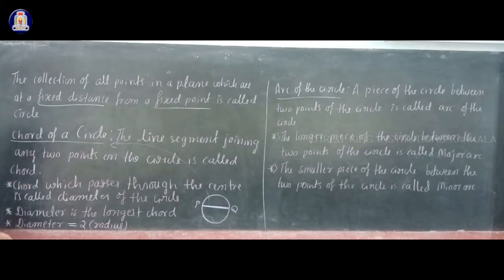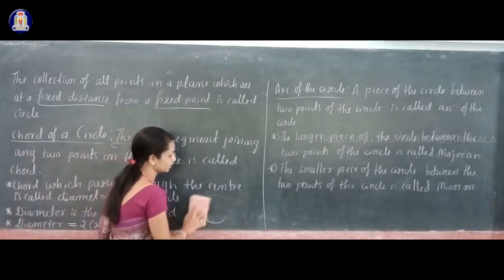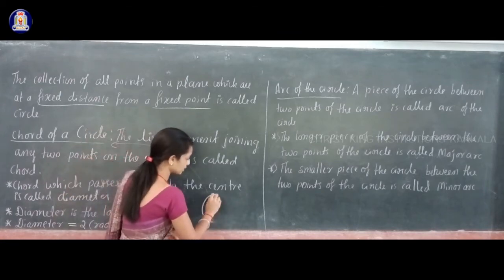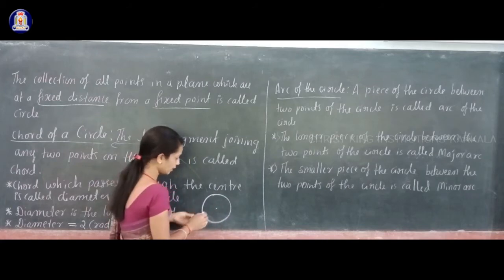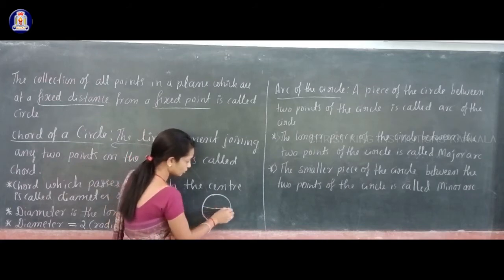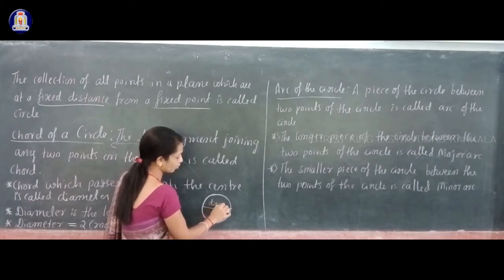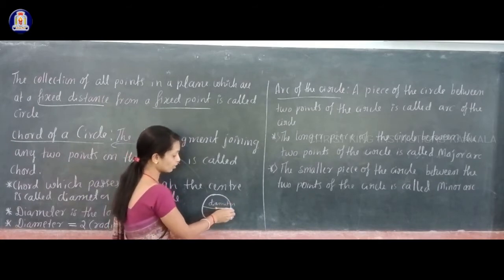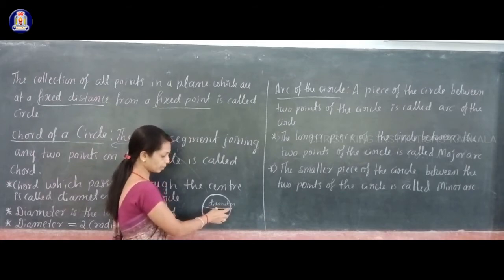And next, suppose you draw one chord which is passing through the center of the circle. That chord has a special name, it is called the diameter of the circle. Suppose this is the center of the circle, and if you draw a chord through that center, then this chord is called the diameter of the circle. In a diameter you can see you have 2 radii. What are radii? A radius is a line segment joining the center to any point on the circle.